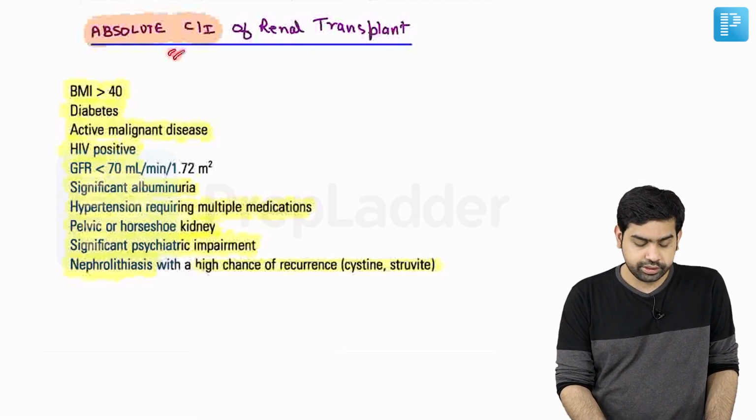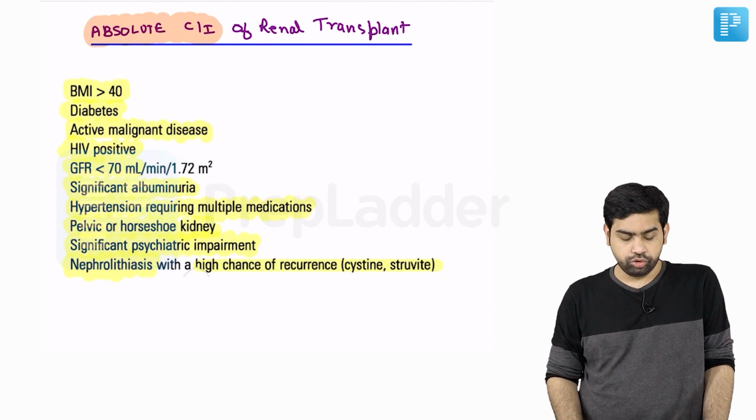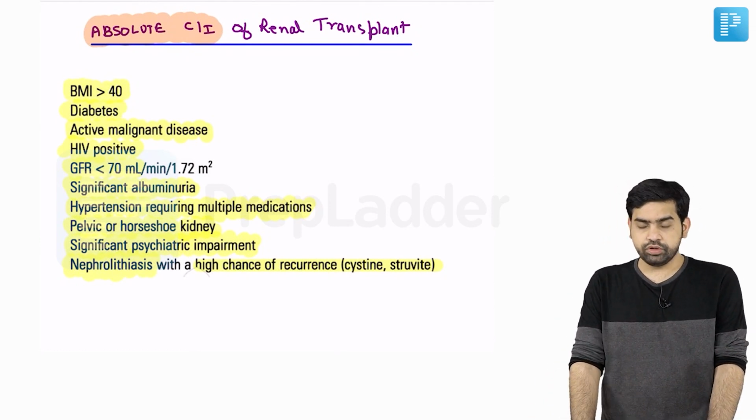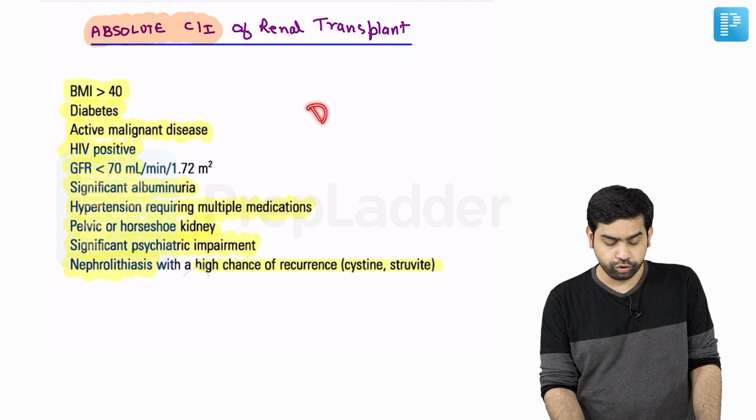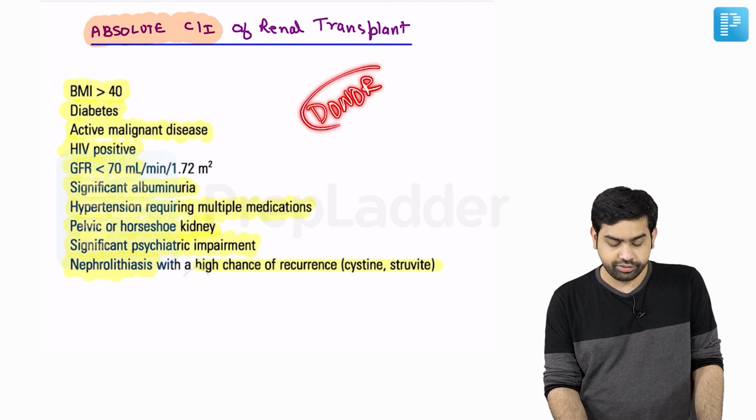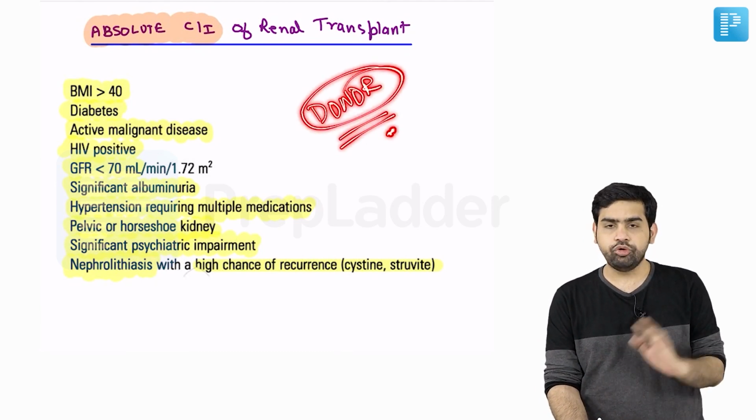Now, then there are a few absolute contraindications. So what is an absolute contraindication for the renal transplant? And this I'm talking about the donor over here. Okay. So we have talked about the recipient. This is about the donor. What is the absolute contraindication?